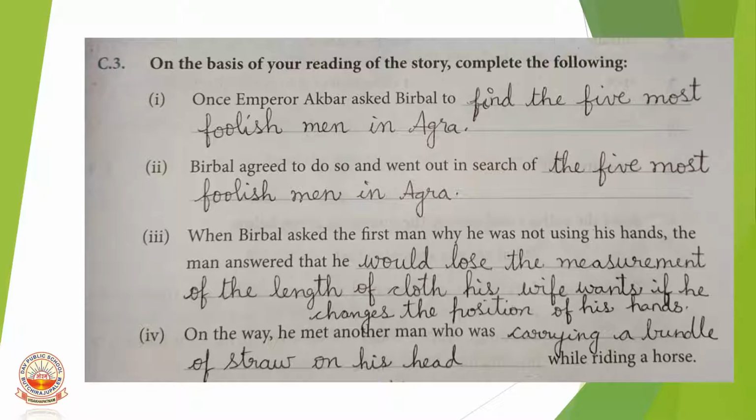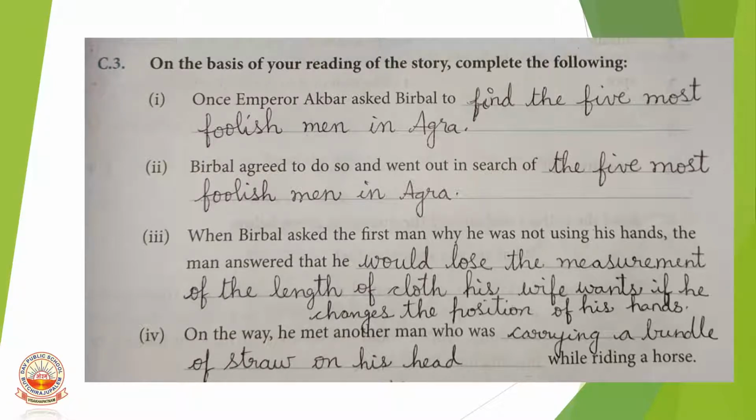So, these are complete the following sentences on the basis of the story. Let us start. Once Emperor Akbar asked Birbal to, what did Akbar ask Birbal to do, children? To find the 5 most foolish men in Agra. So next one, Birbal agreed to do so and went out in search of the 5 most foolish men in Agra.